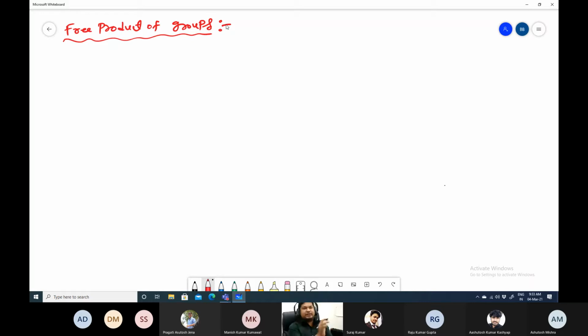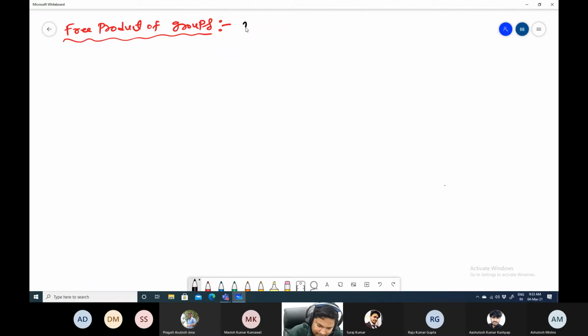So just listen. See, free group and free product of groups, these two are different. Okay, so free product means we are doing a product which is free, that is, not depending on others. And free group means the group is free, that is, in the generators there is no relation, so the generators are independent of each other. Anyway, I will first give the definition of free product of groups.